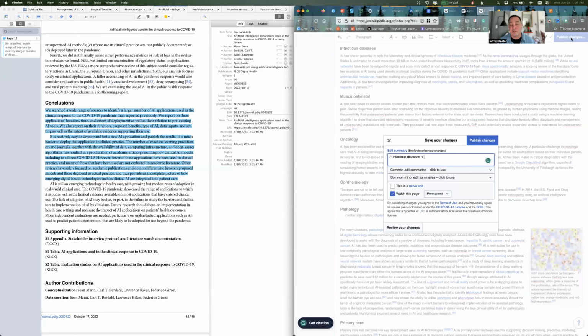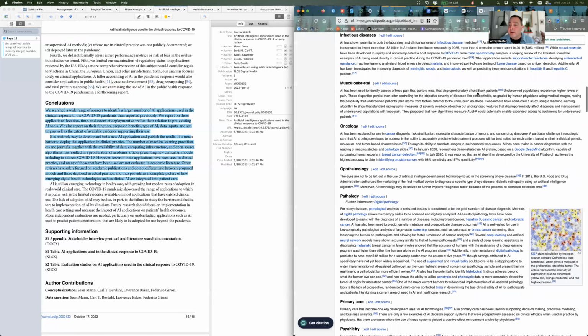And whenever I publish a change in Wikipedia, I always want to write a summary. So, added findings from a scoping review, added findings from AI during the COVID-19 pandemic from a scoping review. I could usually leave that blank, and I usually want to watch the page. That way, if somebody comes and reverts it or makes a change or additions, I'll be notified of it. And I'll publish the change. So I published the change.